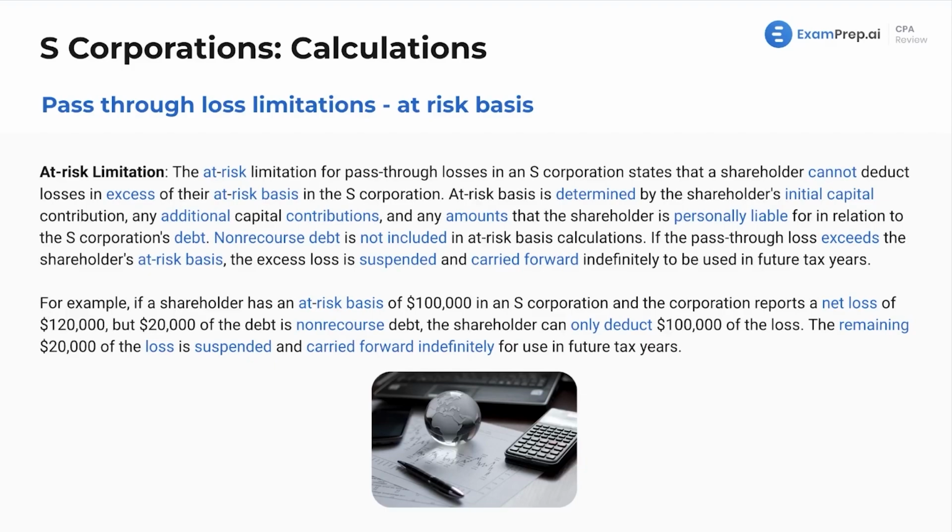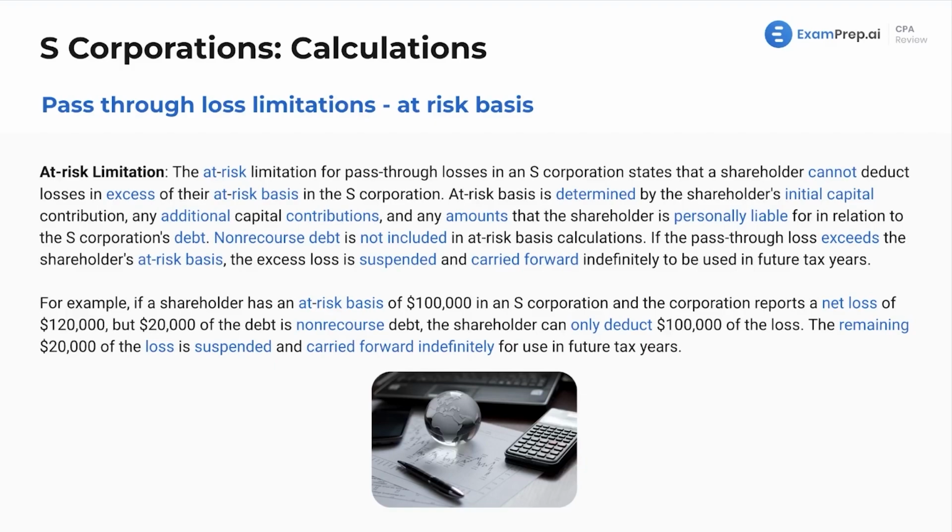Any additional capital contributions, you could also call it your tax basis, plus what we'll see, personal liability for the S-Corp's debt. Non-recourse debt is not included, and just a note, if you don't have this memorized by now, non-recourse debt, you're not personally on the hook for. Recourse debt, you are. So non-recourse debt is not included here. If the pass-through loss exceeds the shareholder's at-risk basis, the excess loss is suspended and carried forward indefinitely to be used in future tax years.